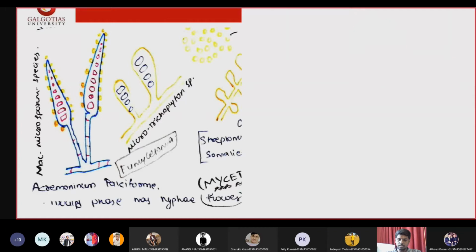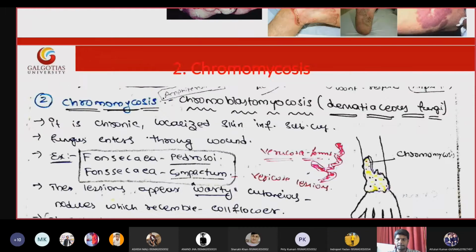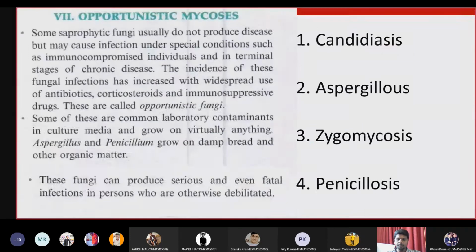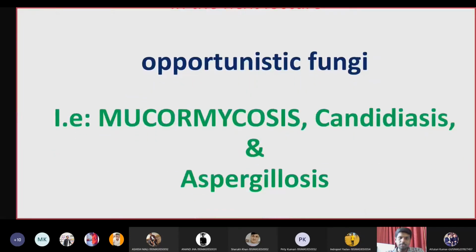So let me scroll it. Yeah, so we have three important opportunistic fungi. We have mucormycosis, candidiasis, and aspergillosis. So mucormycosis we recently already saw. This became a prevalent infection among the COVID-19 patients during the pandemic, which is due to administration of steroids to the patients. Due to this steroid intake, the patient's immune system has been weakened, and this mucor species has taken an advantage. They took an opportunity to infect the patient.